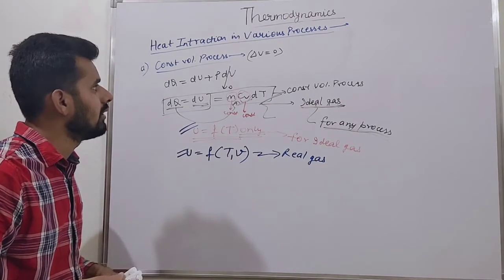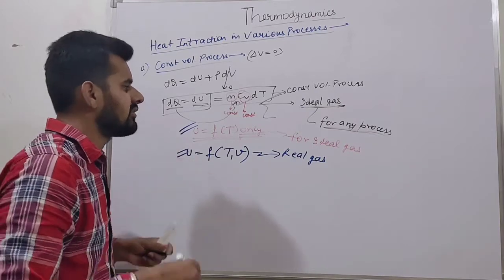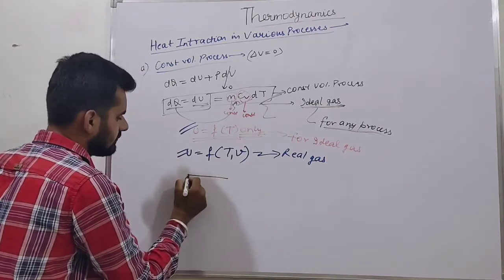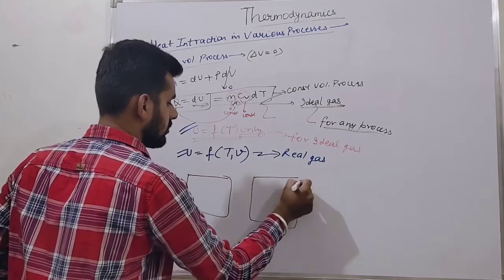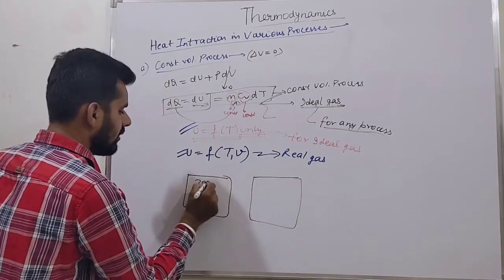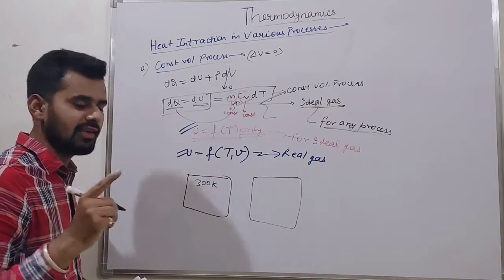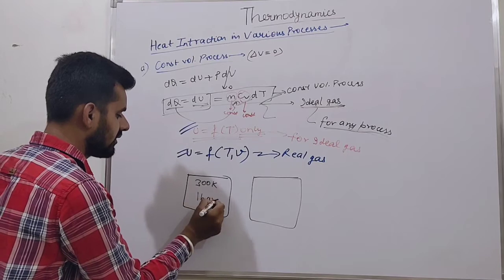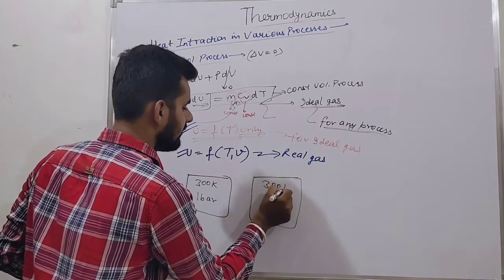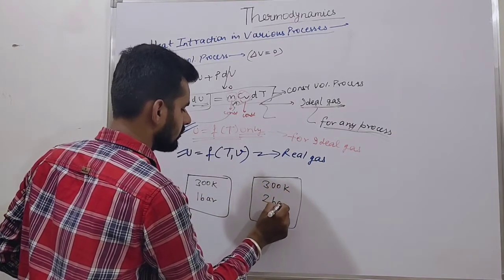Now let's move further. Friends, tell me one thing. Suppose there are two containers, both containing the same gas. One is at 300 Kelvin temperature and 1 bar pressure. Another is at 300 Kelvin and 2 bar pressure.